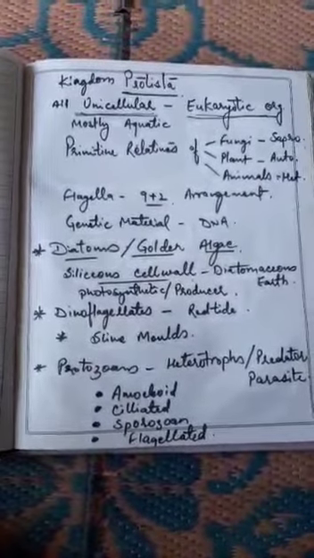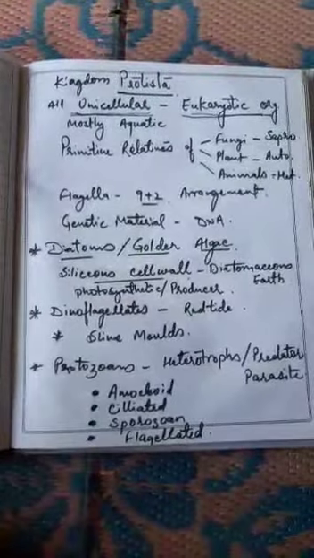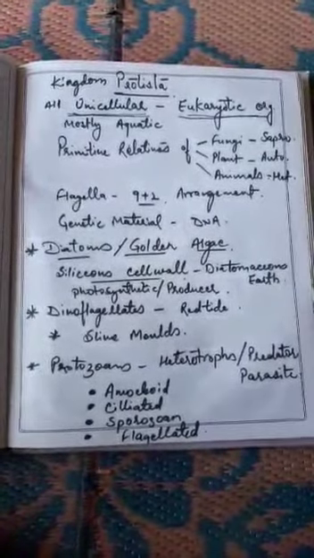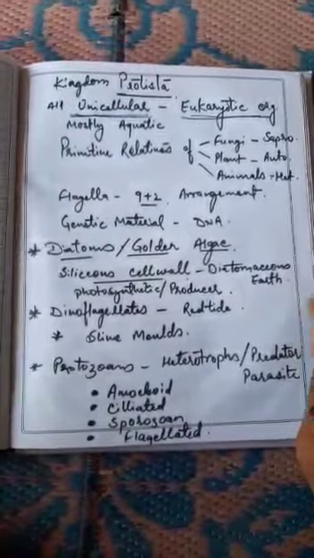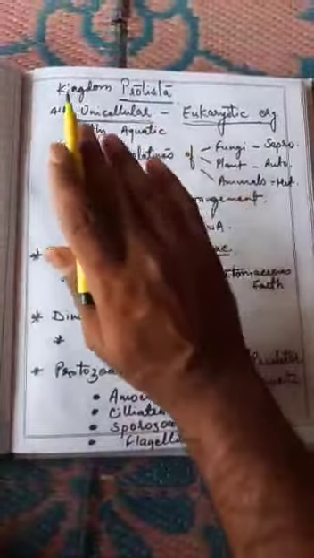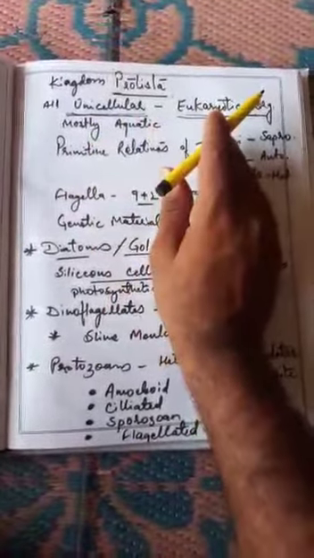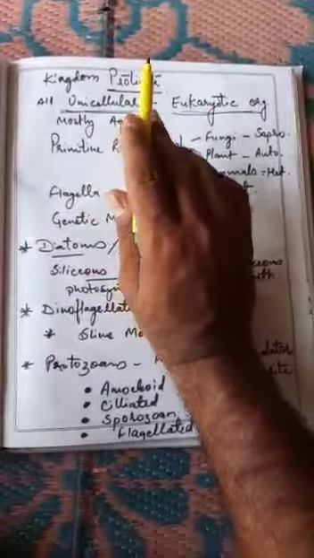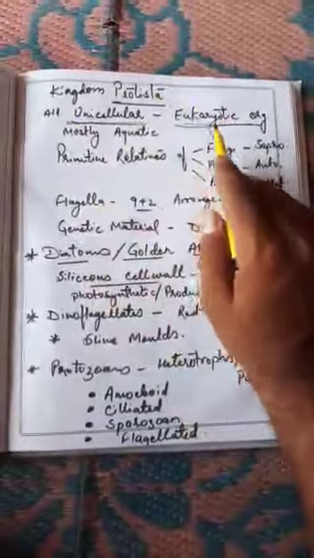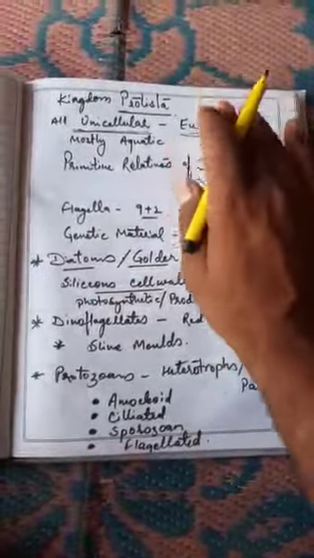In the previous section, in the 11th class biology book, 2nd chapter, we were talking about the five kingdom classification, where I had already explained the first kingdom, Kingdom Monera. Kingdom Monera includes all the unicellular and prokaryotic organisms. On the other hand, Kingdom Protista includes all the unicellular eukaryotic organisms. This is the basic difference between Monera and Protista.